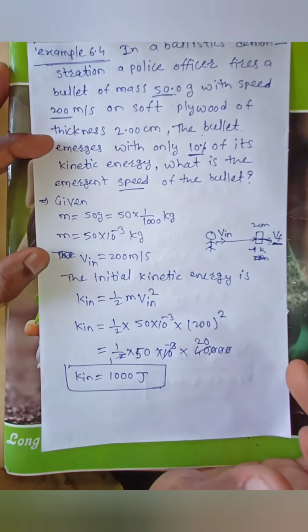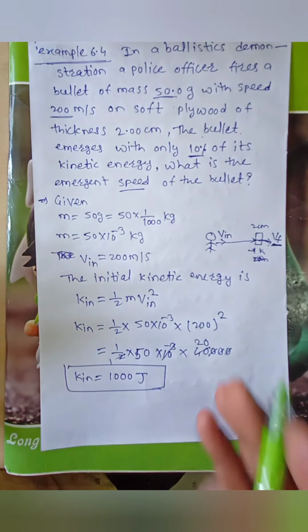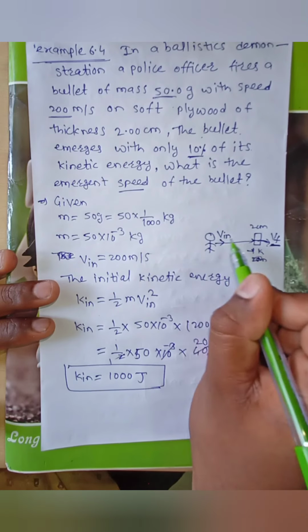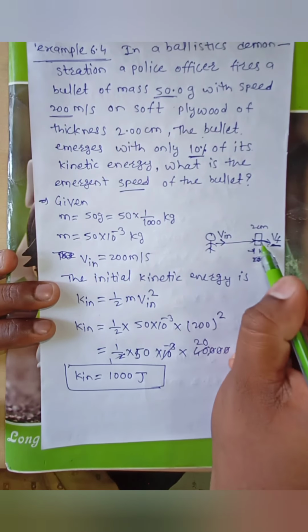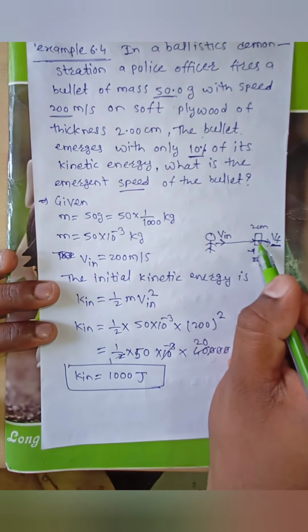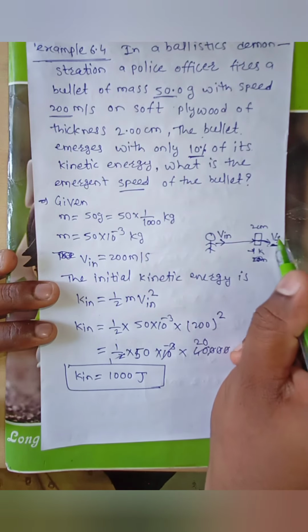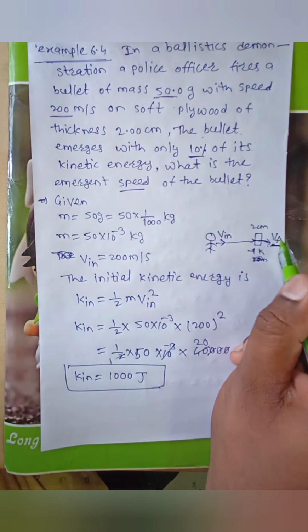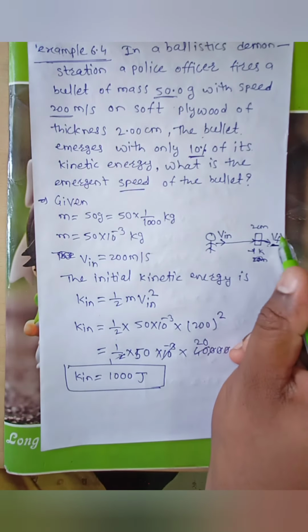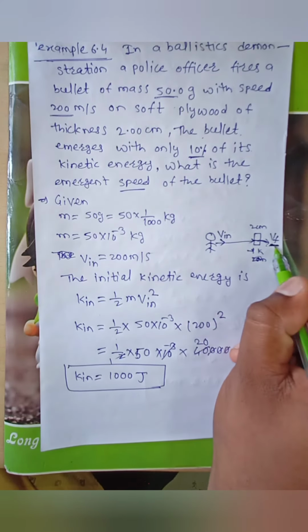Now first, if you can't understand, please listen here. When the policeman fires a bullet on a plywood, then the bullet emerges, means goes outside of the plywood, and after emerging also it has some velocity, and that velocity we have to say is Vf.